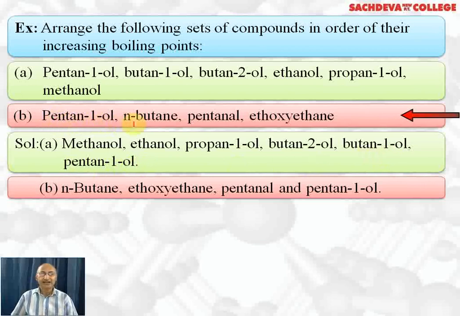Next we have pentan-1-ol, n-butane, pentanal, and ethoxyethane. Lowest will be n-butane because it's a hydrocarbon and non-polar. Second will be the ether, ethoxyethane, because it is less polar than aldehyde. Aldehydes are less polar than alcohols, so alcohols have the highest. Pentan-1-ol has the highest boiling point. So: lowest n-butane, then ether ethoxyethane, then pentanal aldehyde, and pentan-1-ol alcohol.